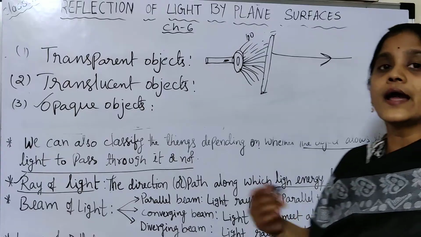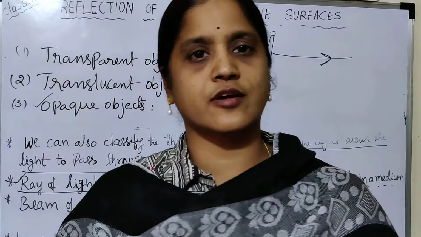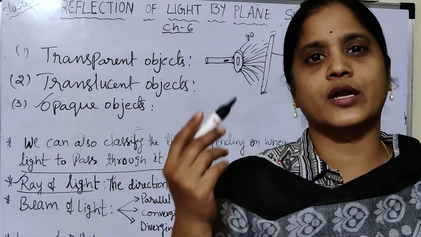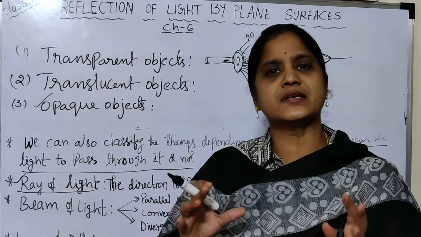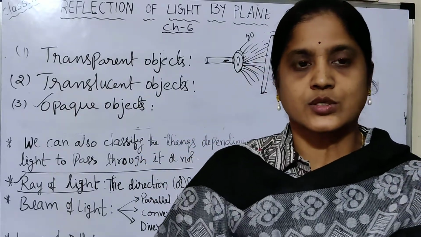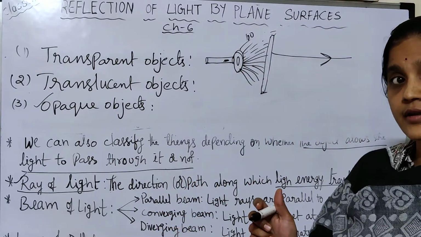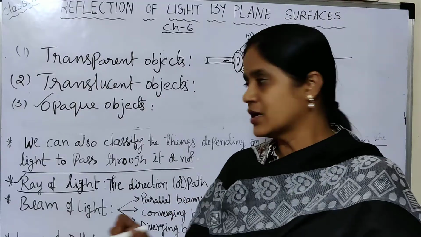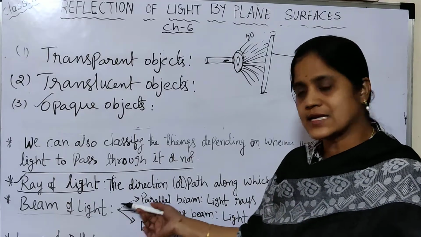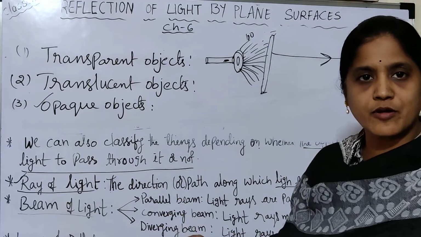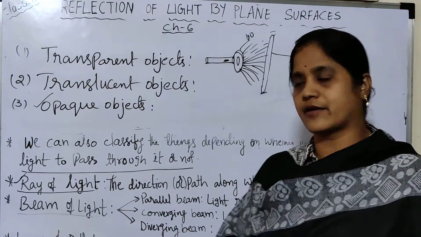Next, another one is the beam of light. Actually from a tubelight or any source of light, we will not get only one light ray or 100 light rays. We will get millions of light rays, so we can categorize them into three types. We call it a beam of light. This beam of light is classified into three types: parallel beam of light rays, converging beam of light rays, and diverging beam of light rays.